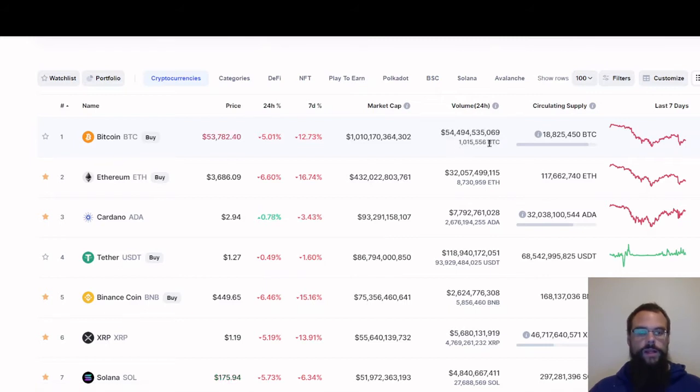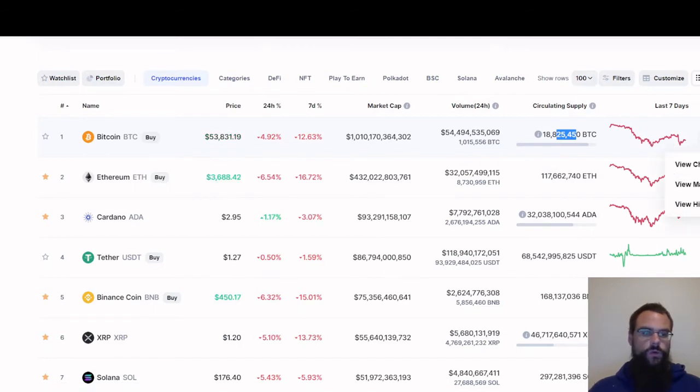This bottom one here is the same amount of money. It's just converted into that particular coin that you're looking at. So over the last 24 hours, there's been over 1 million Bitcoin traded on all the markets. And then you have your circulating supply, what the total supply is currently circulating. I'll show you that in a minute. And then you have the last 7 days daily graph. I wouldn't put too much weight into that.